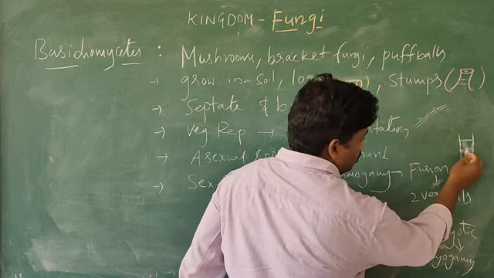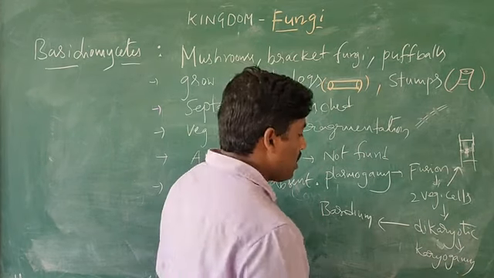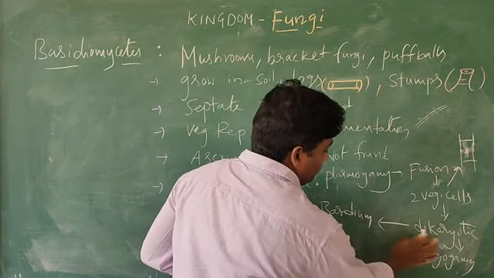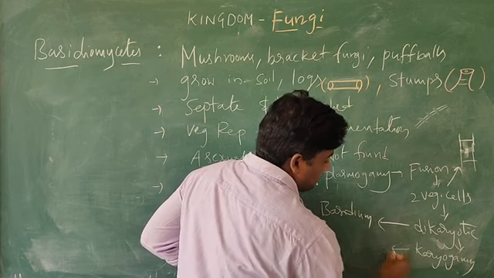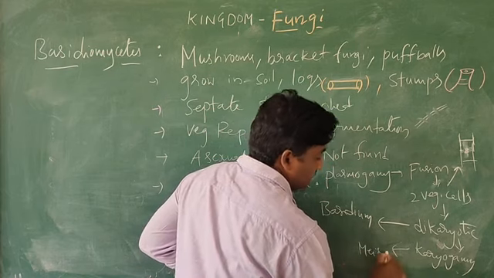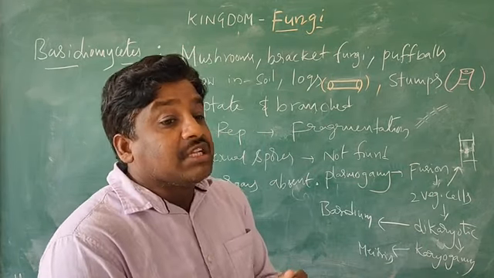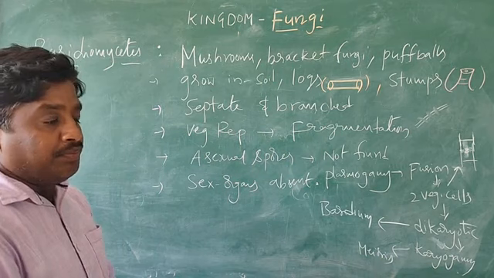Here the fusion of two nuclei is what you call karyogamy. Then, undergoing meiosis, the karyogamy and meiosis take place in the basidium.